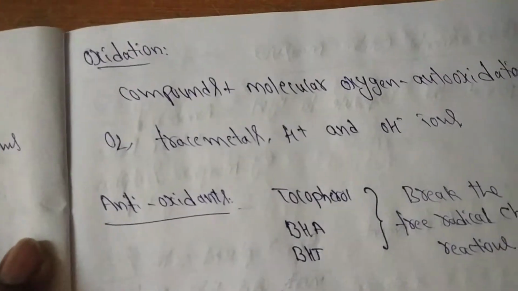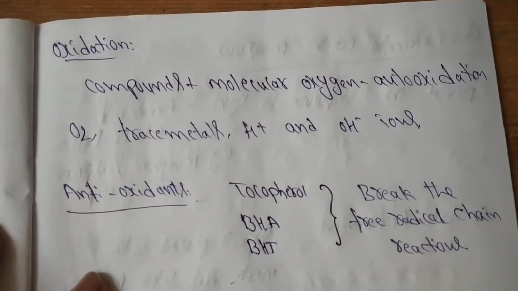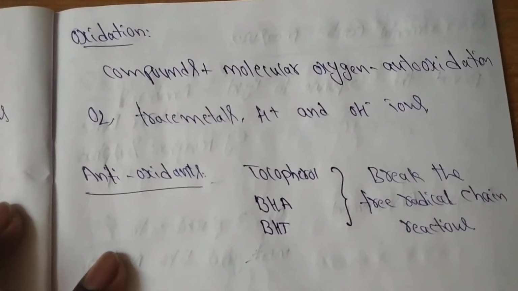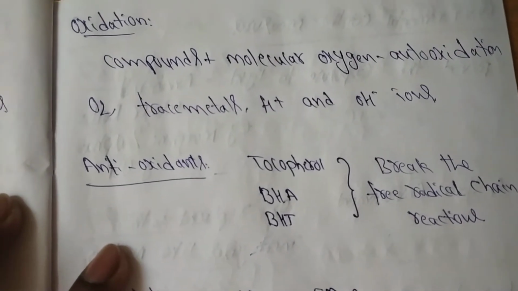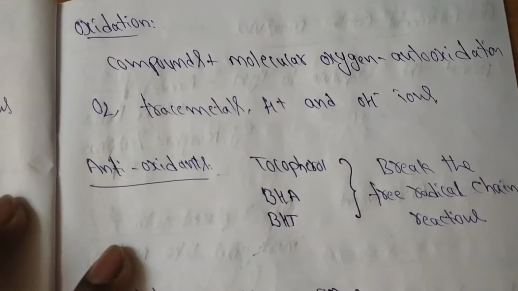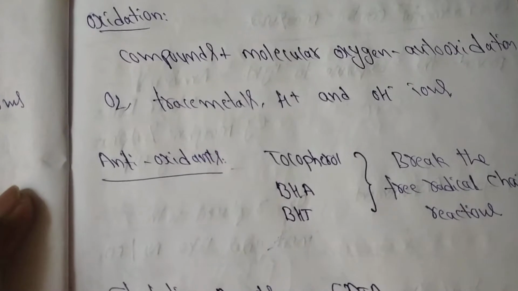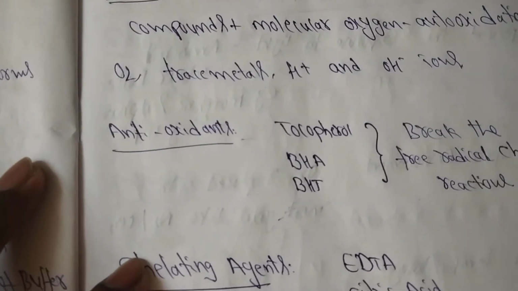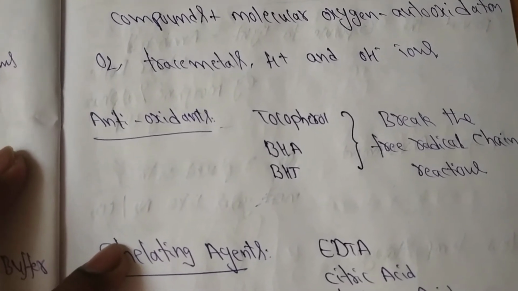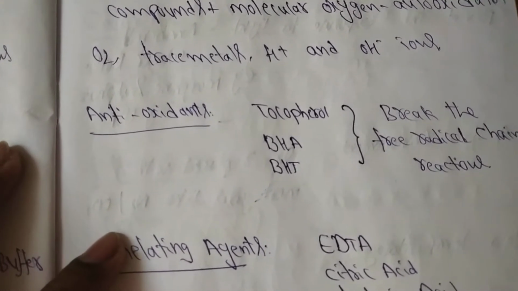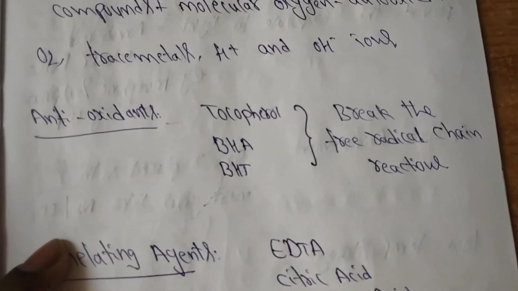Second chemical degradation is oxidation. When compounds react with molecular oxygen, it causes auto-oxidation due to the presence of oxygen, trace metals, hydronium ions and hydroxyl ions. Compounds undergo oxidation. Preventive method for oxidation is the addition of suitable antioxidants like tocopherol, butylated hydroxyanisole, butylated hydroxytoluene. These compounds break the free radical chain reactions of oxidation.